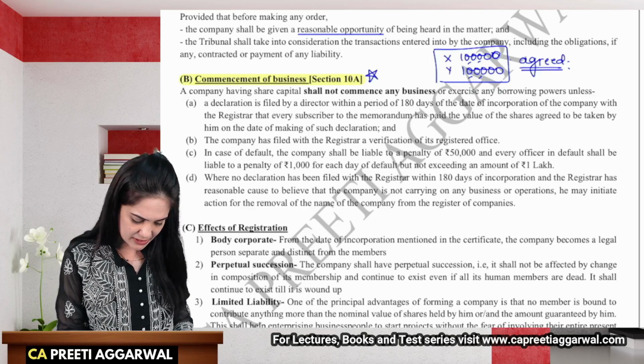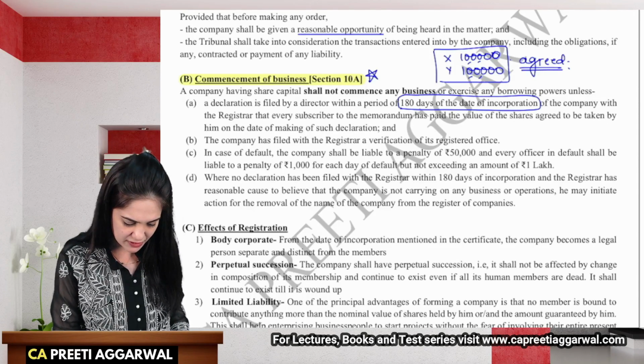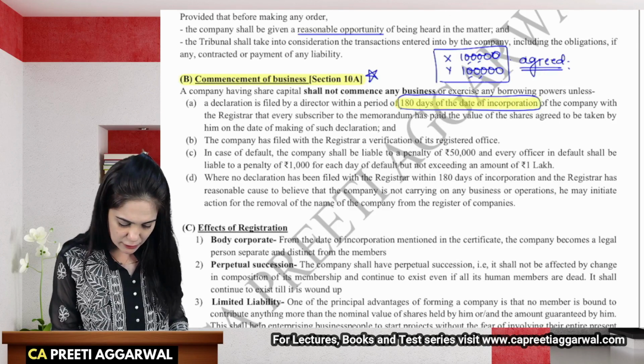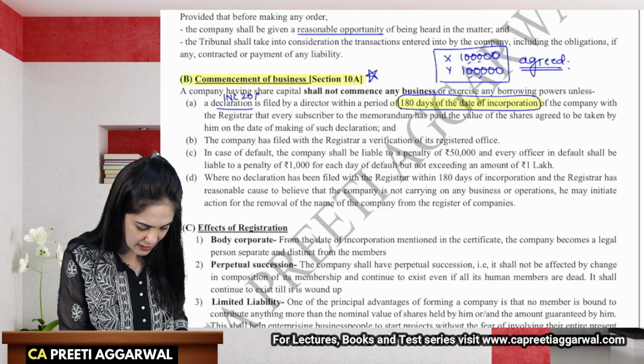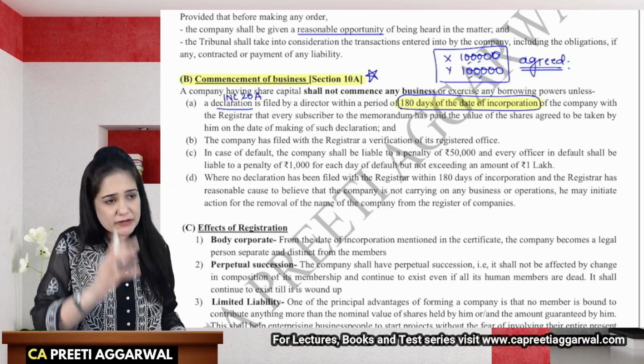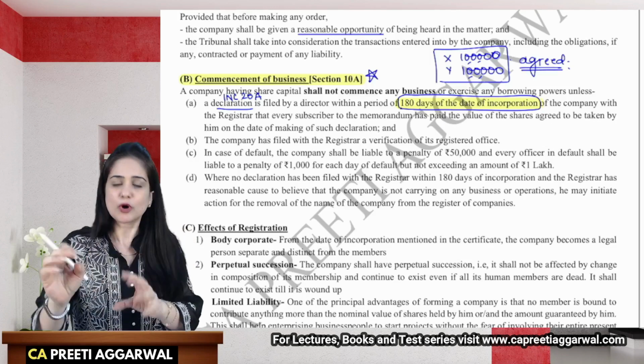So we have given them a time limit of 180 days from the date of incorporation of the company. This is important for us. We need to memorize this. 180 days from the date of incorporation, you have to give a declaration in form INC 20A. You have to give a declaration that yes, whatever amount I had mentioned, I have actually brought it. Give a bank statement that I have actually brought in that amount with the company.